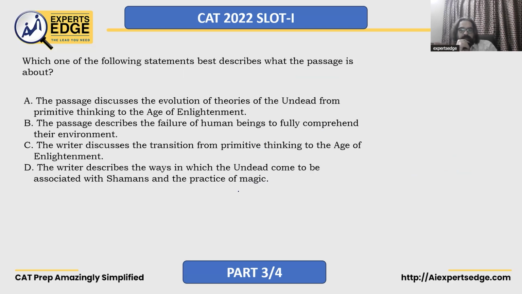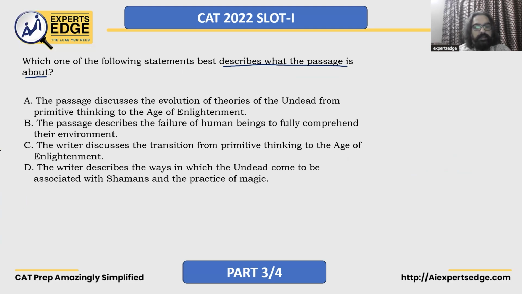Which one of the following statements best describes what the passage is about? So it is a main idea question. Describes what the passage is about. Right? Pre-thinking hum kar chuke already. Let's see what the answer choices are. A says the passage discusses the evolution of theories of the undead from primitive thinking to the age of enlightenment. Yes, we already agreed with this.